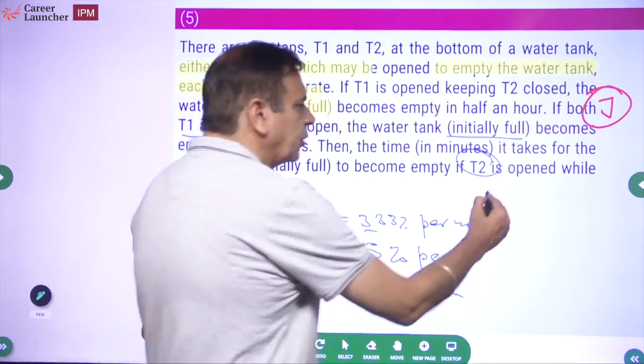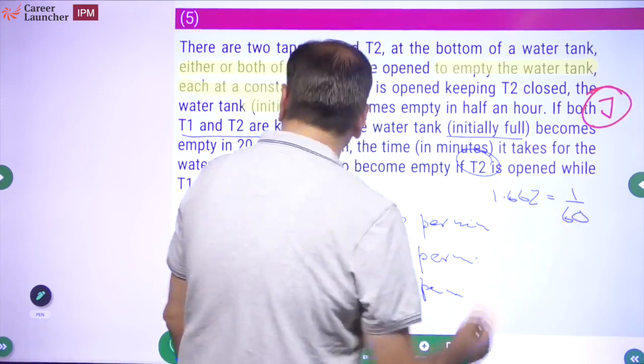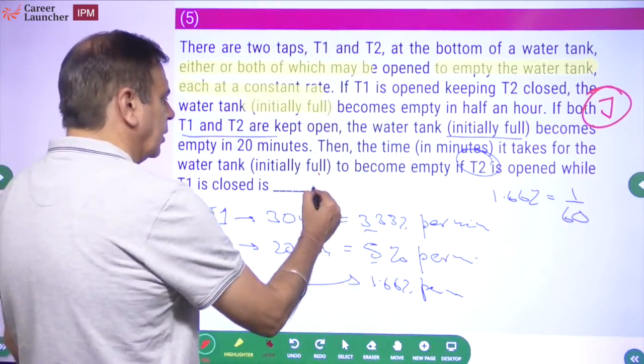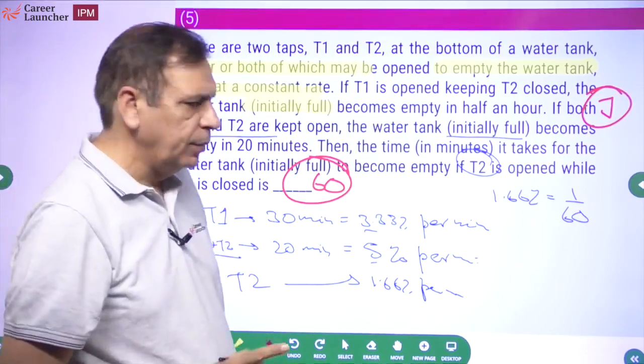And what is 1.66% equal to? It is 1 by 60. That means T2 will empty the tank in 60 minutes. To me, this is a better method. The formula is okay. That is not bad.